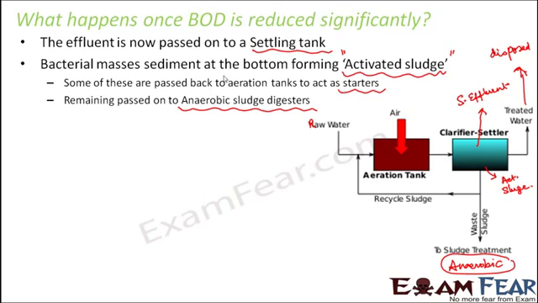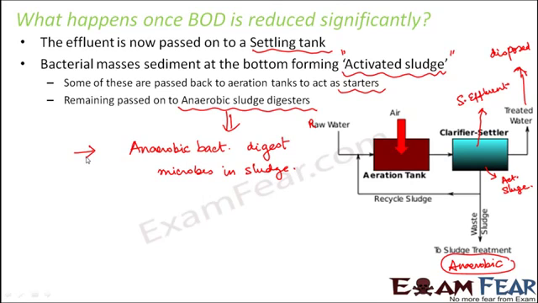So the anaerobic sludge digester is also important, because since the anaerobic bacteria do not need oxygen, you do not need the aeration tank at all. These anaerobic bacteria will digest the microbes which are present in the sludge. As a result, the sludge will get treated, because the sludge gets rid of the microbes. During this process, a lot of gases are produced, as I said just now. So that is what happens in the anaerobic sludge digester, and this is how the entire process of sewage treatment takes place.